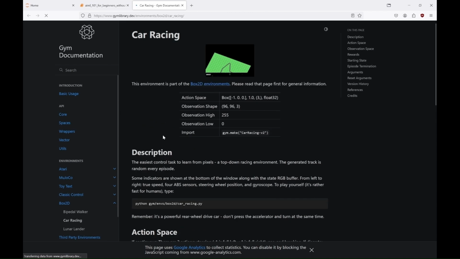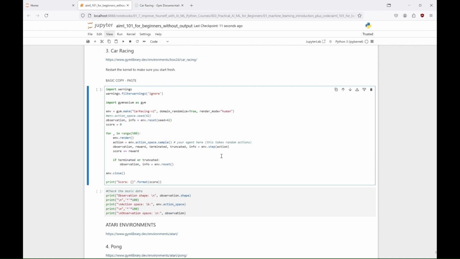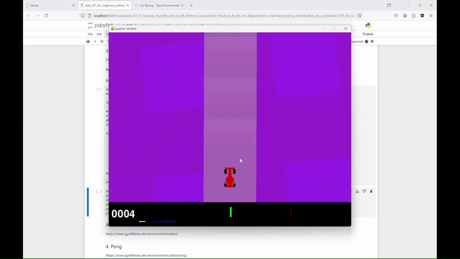The agent earns a reward of -0.1 for every frame and an additional +1000 divided by n, for each track tile visited, where n is the total number of tiles. The episode concludes when all track tiles have been visited, or if the car goes off the track, resulting in a -100 penalty. The maximum reward achievable depends on the number of tiles visited, and the agent's performance in staying on the track.